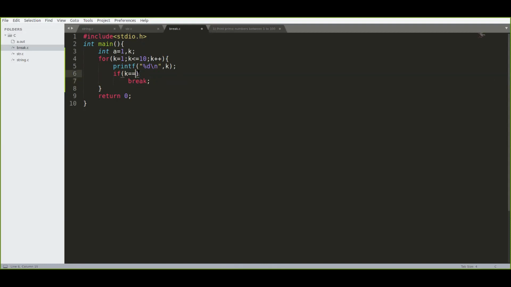Now let us check with another number. Let me try with 4. So it is printing till 4. Did you understand the concept of break now or any doubts? Friends, anyone having any doubts about break statement?